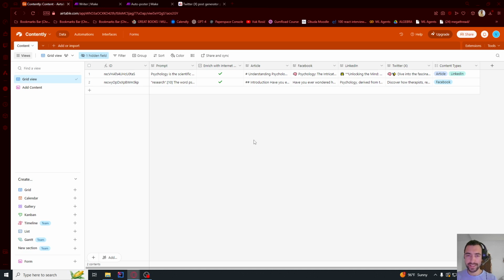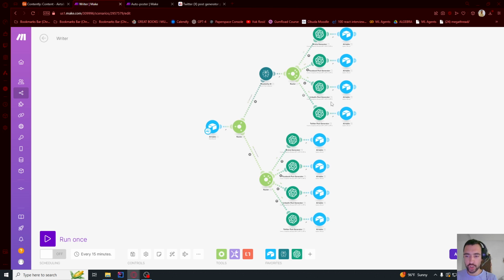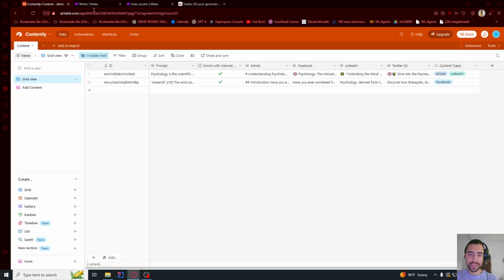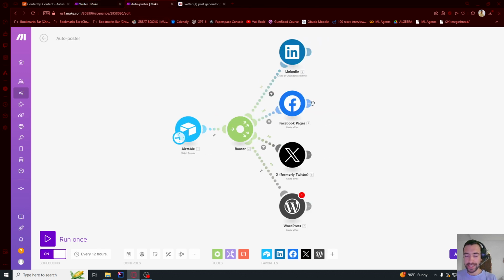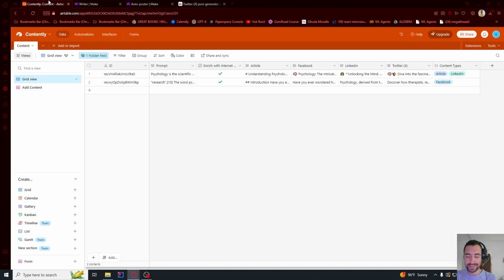We will create a text content generation system that lets you insert any kind of prompt, instructions, some text, or a YouTube transcript or anything, and it will generate articles, Facebook posts, LinkedIn, Twitter posts, or whatever kind of posts you want. We will use this make.com automation with ChatGPT and Perplexity AI. You can enable or disable internet search. It will automatically generate everything based on your rules. And we will then automatically post to any platforms you want: LinkedIn, Facebook, X, WordPress, etc.